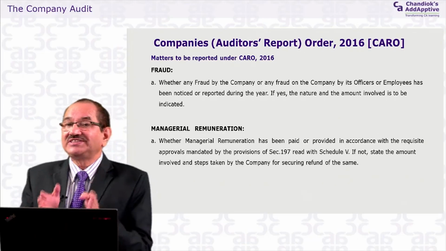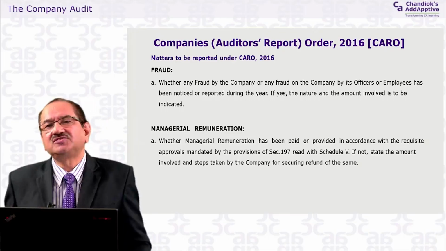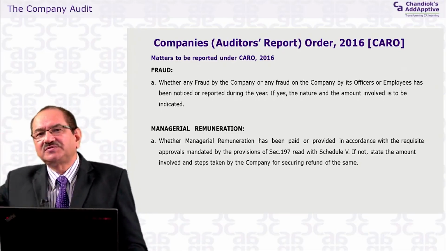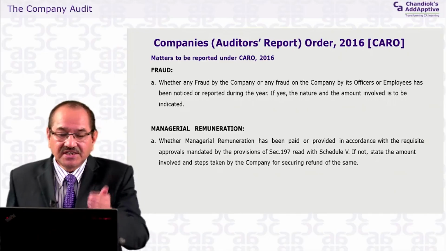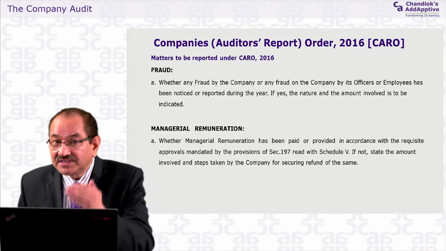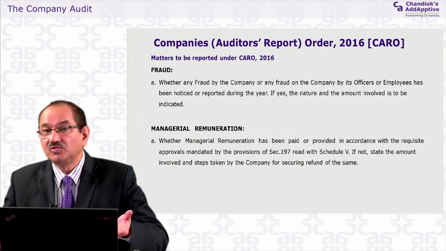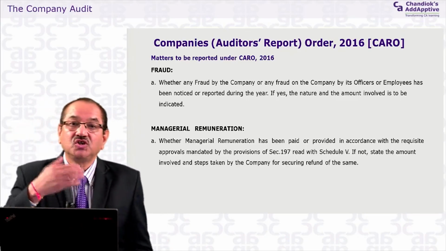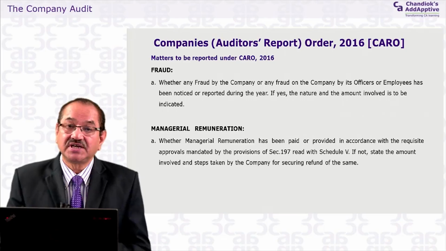So the auditor has to design a checklist for it. As I told you, if you go through the guidance note on this CARO, it clearly prescribes the audit procedure to be followed by the auditors. If you follow that procedure, you report whether excess remuneration has been paid, and if excess has been paid which has not been approved by the government, what steps the company has taken to get a refund of that excess amount from the managerial persons.